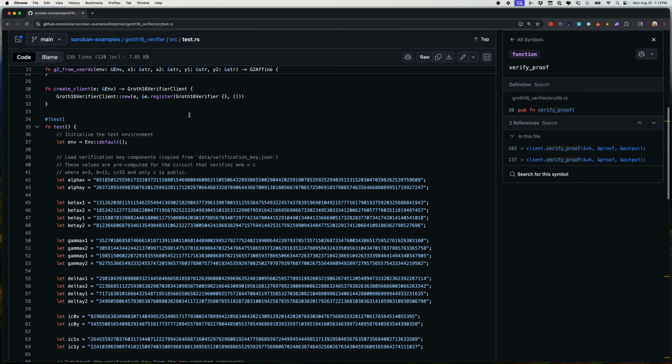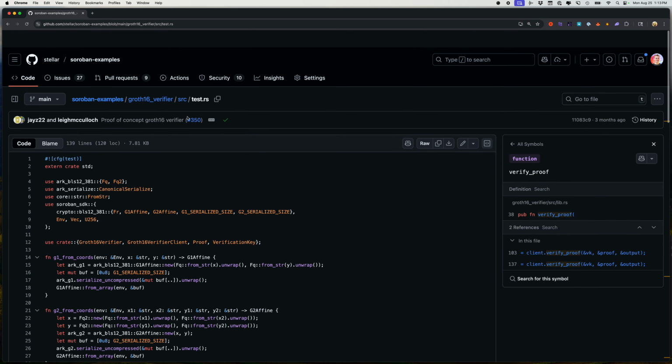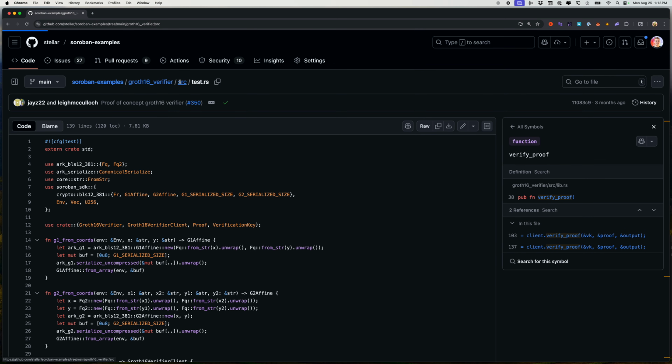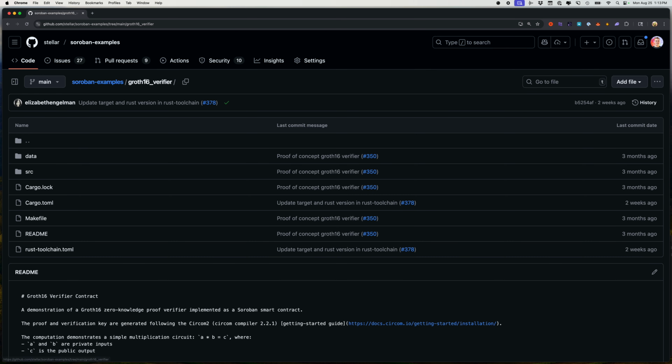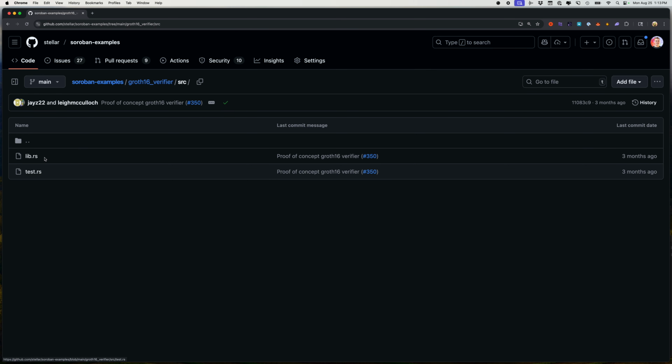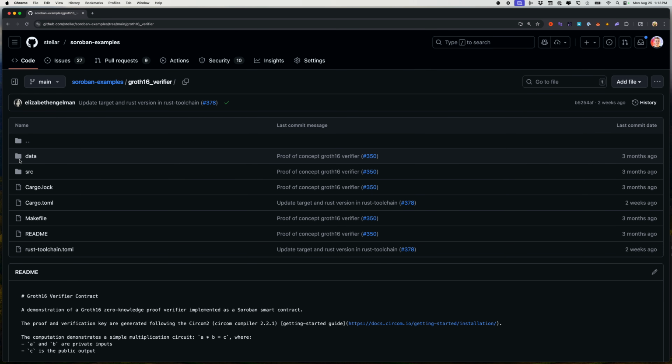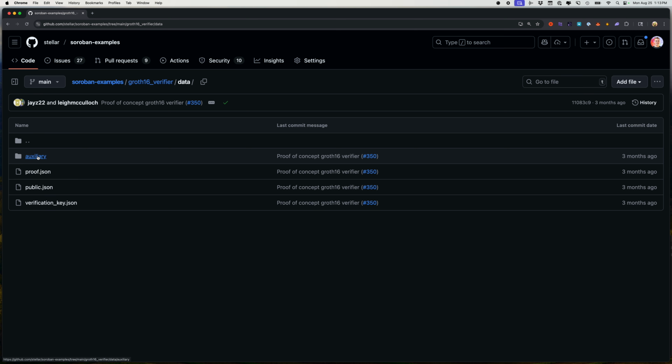To some extent, or at least, best effort type of thing. Okay, so there's a test, there's the library file, and that's all there is to it. Everything else is the cryptography that you don't really have to worry about. There's a data file, which is very helpful, both in giving some clues in the auxiliary directory of what's actually being proven. We'll get to that in a moment. But then also the proof file, the public file, and the verification key.